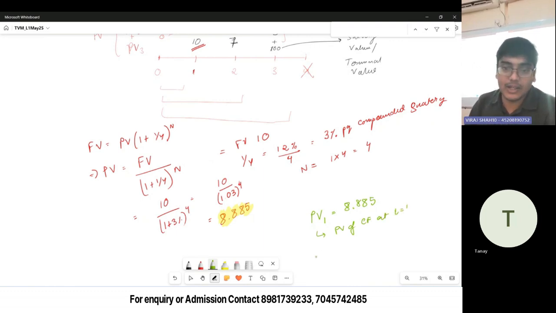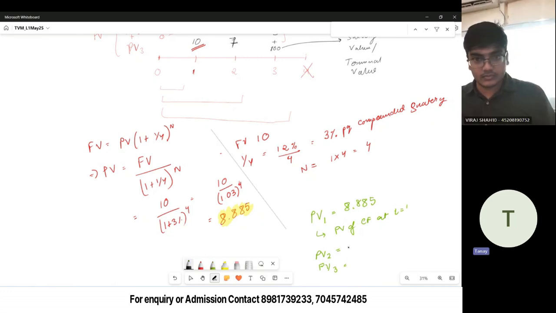Can you guys calculate PV2 and PV3? Calculate and tell me: the present value of cash flow at time point 2 and at time point 3. I think the second year it is 6.21 or something. For the second year, what have you taken?